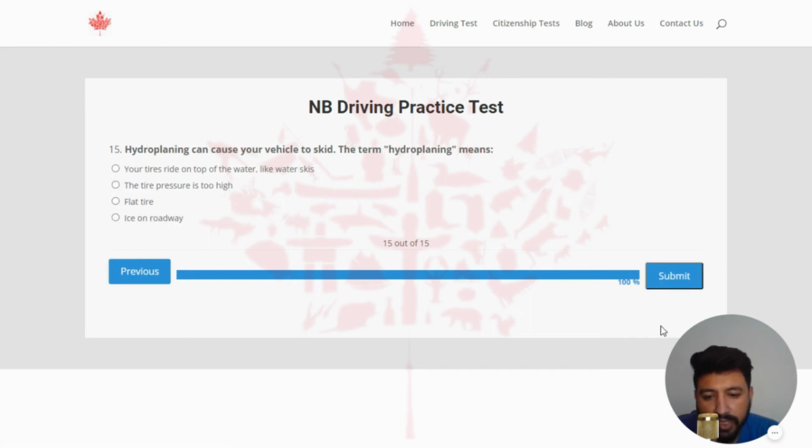Next, the last question is hydroplaning can cause your vehicle to skid. The term hydroplaning means. The right answer of this question is your tires ride on top of the water like water skis.